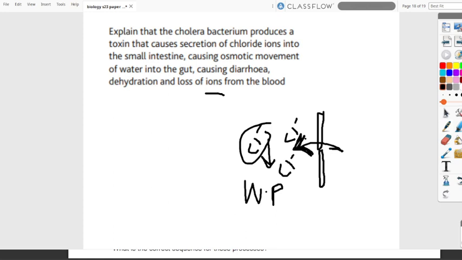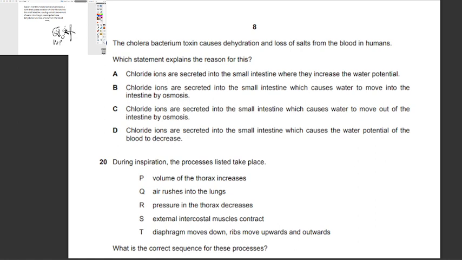So let's go back. First of all, A, chloride ions are secreted into the small intestine where they increase the water potential. No, they decrease the water potential. Chloride ions are secreted into the small intestine, which causes water to move into the intestine by osmosis. Yes. Chloride ions are secreted into the small intestine, which causes water to move out of the intestine by osmosis.